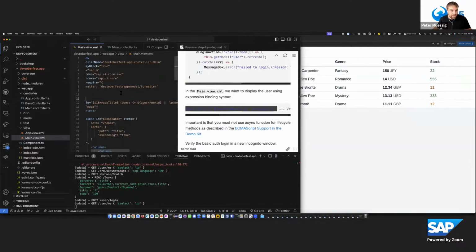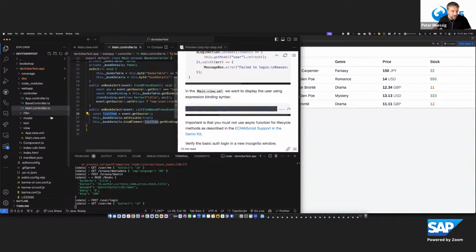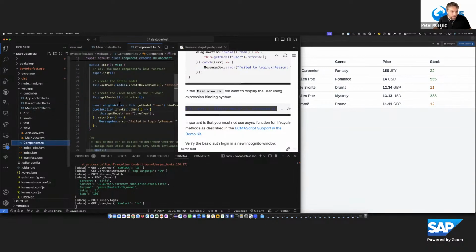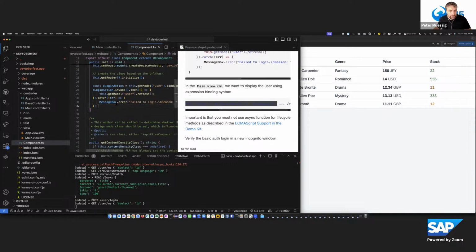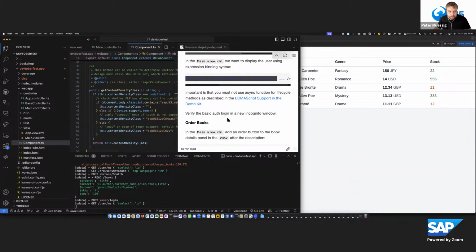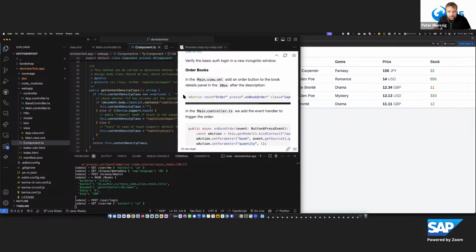This works because in the implementation here, in the controller, we now say login action invoke, and then we say the user model should refresh. And with that, it loads the fresh data and updates all the bindings. And with that, we now have a simple login implementation on this basic auth, which is available here for this bookshop application. So let's order some books.